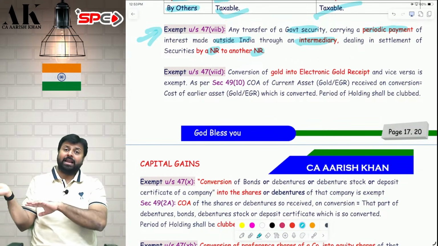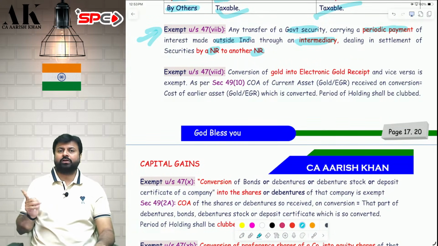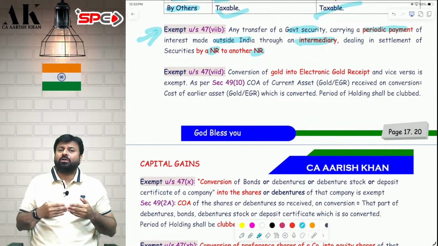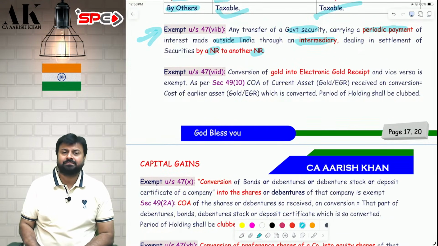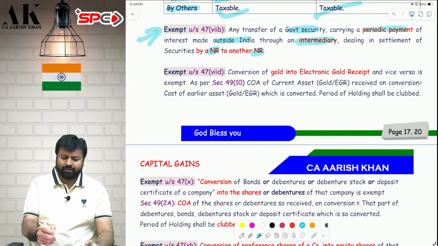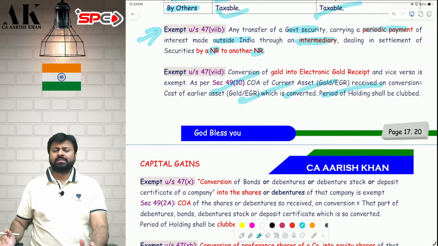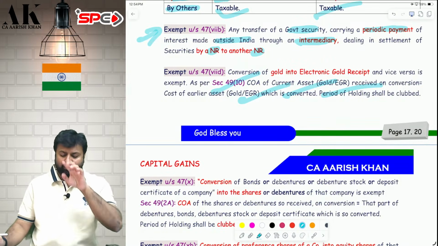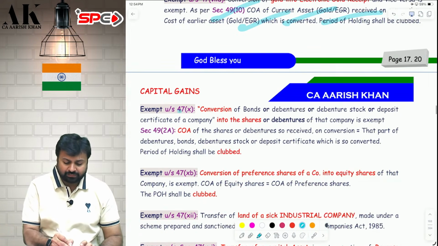Later on, when I sell, only the conversion is exempt. Sale is not exempt. Later on, when I sell, what will be the cost? The cost of the physical gold will be the cost of the EGR. Period of holding will be clubbed. Check. Very simple. Next one, 47(10).